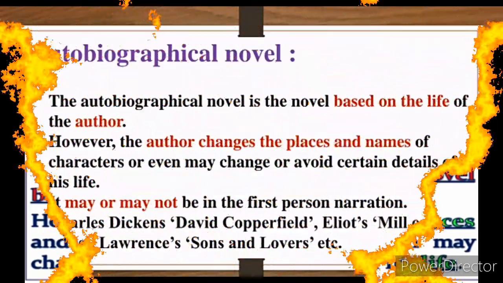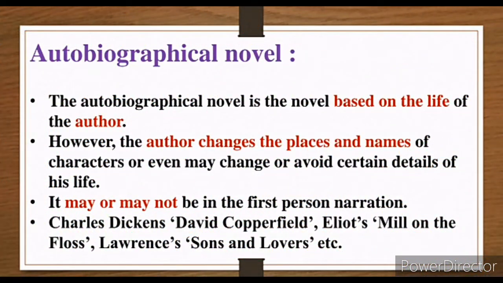So let's see the first point. The autobiographical novel is a novel based on the life of the author. As I said, autobiographical: writing about one's own life, and whose life? The author or novelist himself or herself. He or she writes about his own life story. खुद के life के बारे में वो story बताता है. He tells what problems he faced in his life, or what he did in his life, or some story that he wants to present about his life.